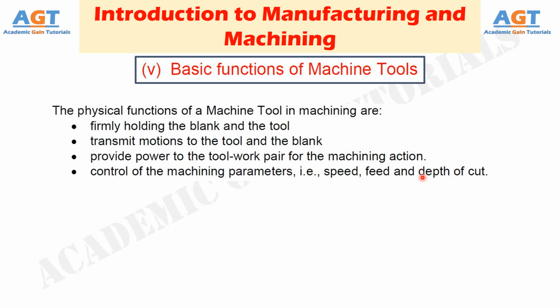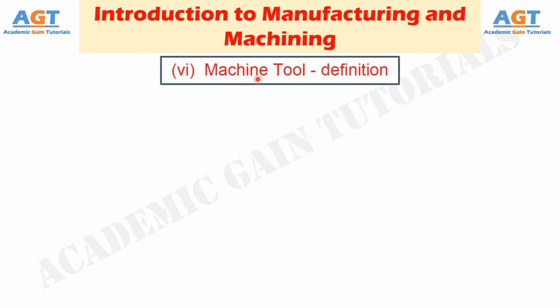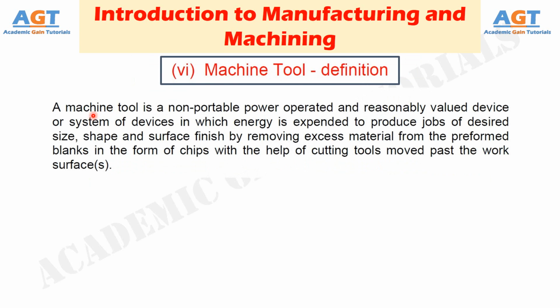Now, how can we define machine tool? In simple words, a machine tool is a non-portable, power-operated, and reasonably valued device or system of devices, in which energy is expended to produce jobs of desired size, shape and surface finish by removing excess material from the preformed blanks in the form of chips, with the help of cutting tools moved past the work surfaces.